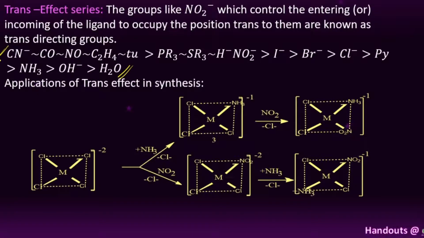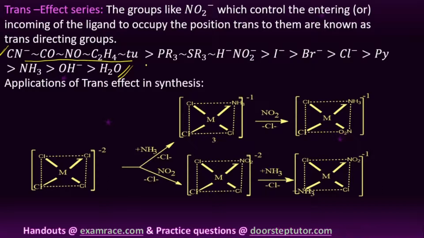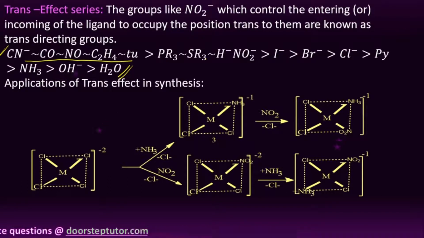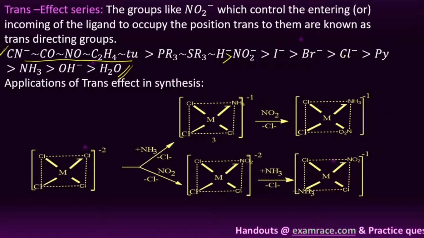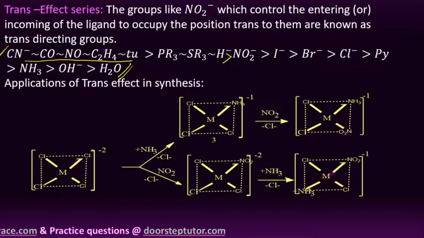Here CN minus and CO, NO, C2H4 and thiourea are more trans directing groups than the remaining. Then trialkyl phosphine and trialkyl sulfur, and H minus, and then NO2 minus greater than I minus greater than Br minus greater than Cl minus greater than pyridine, then ammonia, OH minus, then water molecule. This is the trans directing group order, student.